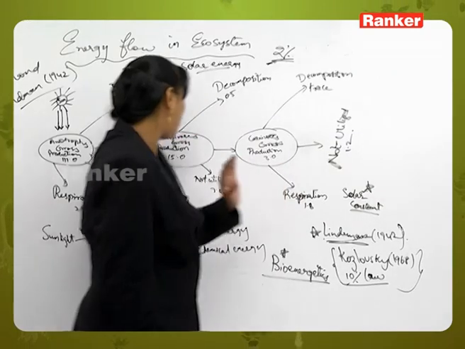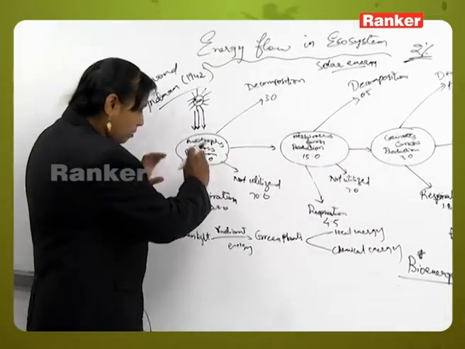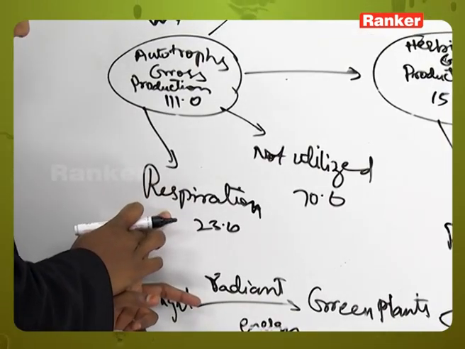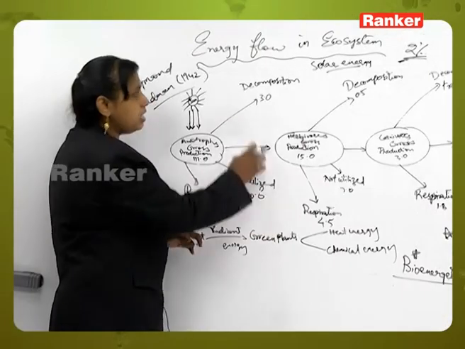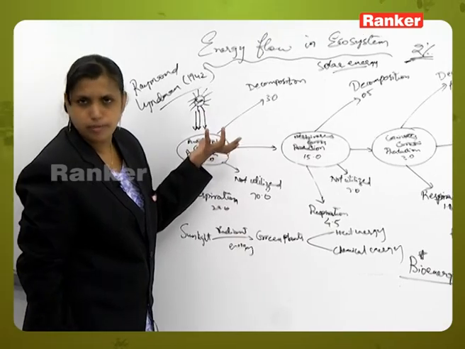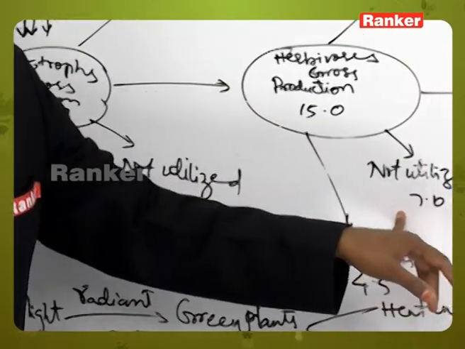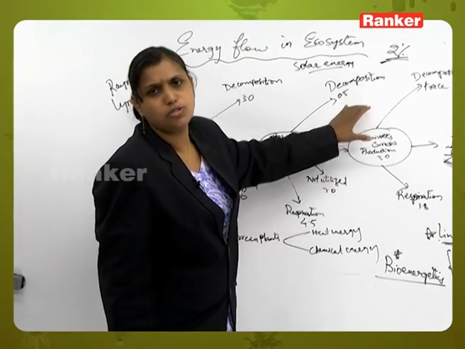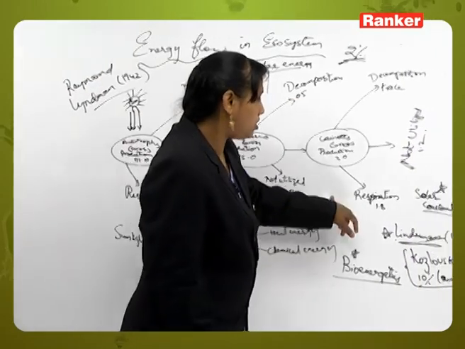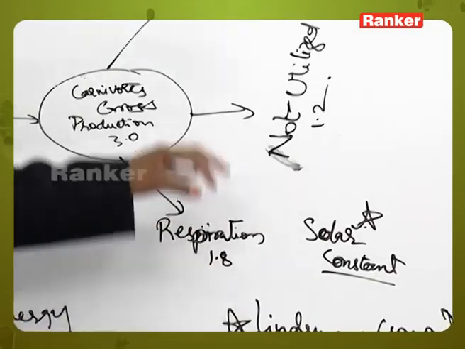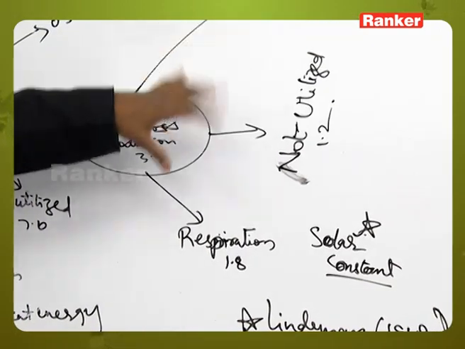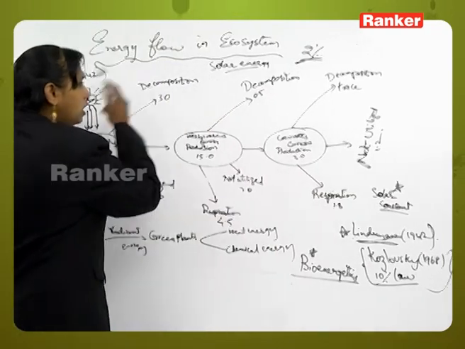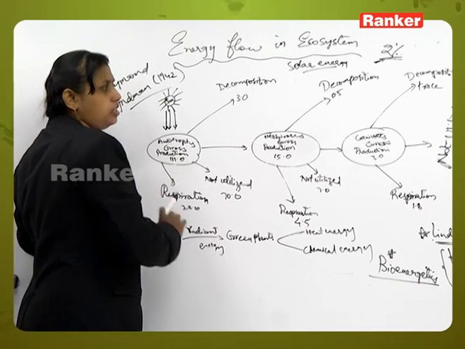It will be 1.2%. Now here, when it comes to autotrophs, some energy is utilized, 23.0% of energy is utilized for respiration, all metabolic energy processes, and 70% is not utilized, and 3% is utilized by the decomposition of material. Next, when it comes to herbivores, 7% is not utilized, 4.5% is utilized in metabolic processes, and in decomposition 0.5% is utilized. Now in carnivores, for respiration it will take 1.8%, and in decomposition and trace material the remaining percent will be there, and a total of 1.2% is not utilized. So according to Lindman, this is the diagrammatic representation of energy flow.